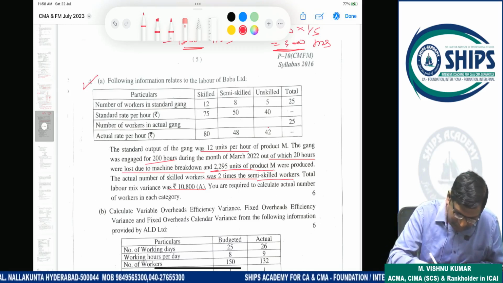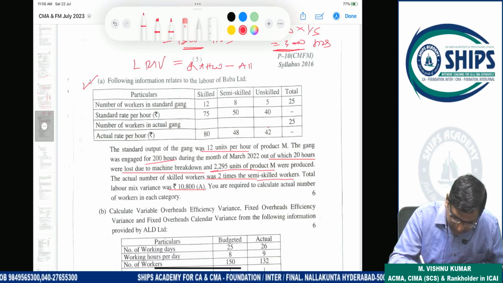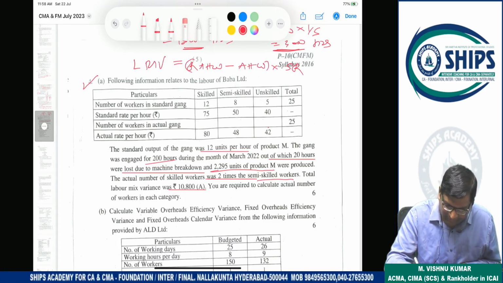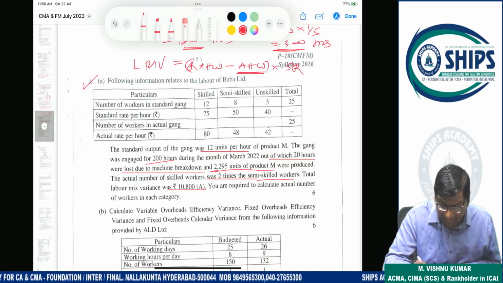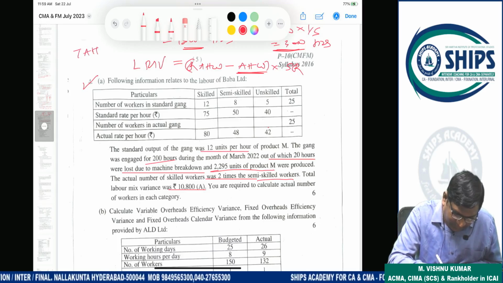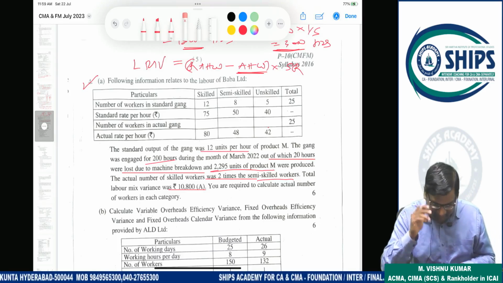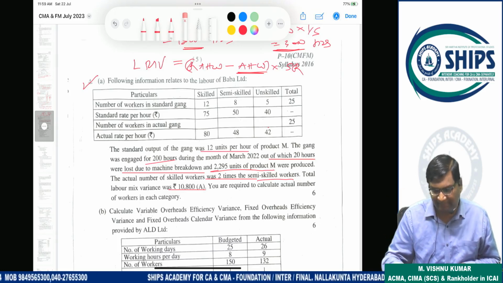The main thing is, for labor mix variance, what is required? Revised actual hours worked minus actual hours worked, into standard rate. This is the formula. So we have to calculate actual hours worked first. Actual hours worked means from total actual hours, abnormal idle time is deducted. So we will get actual hours worked. Worked means after deducting abnormal idle time.